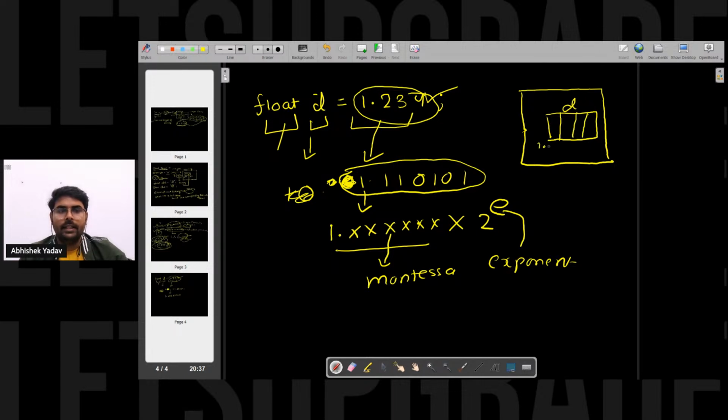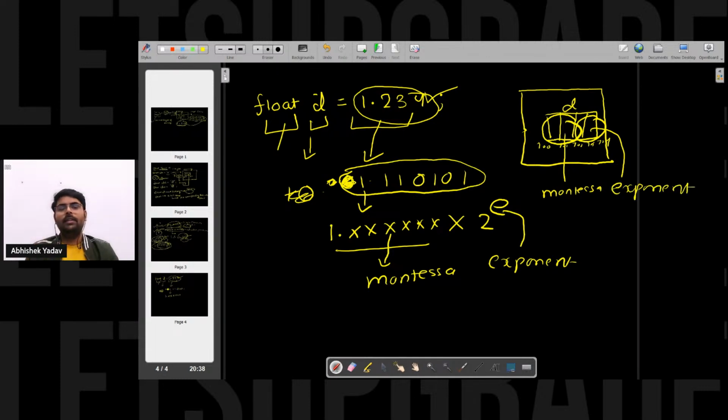That is 700, 701, 702, 703, 704 here. So some part of the storage will be allocated to mantissa, and some part of the storage will be allocated to exponent here. Everyone is getting the point?